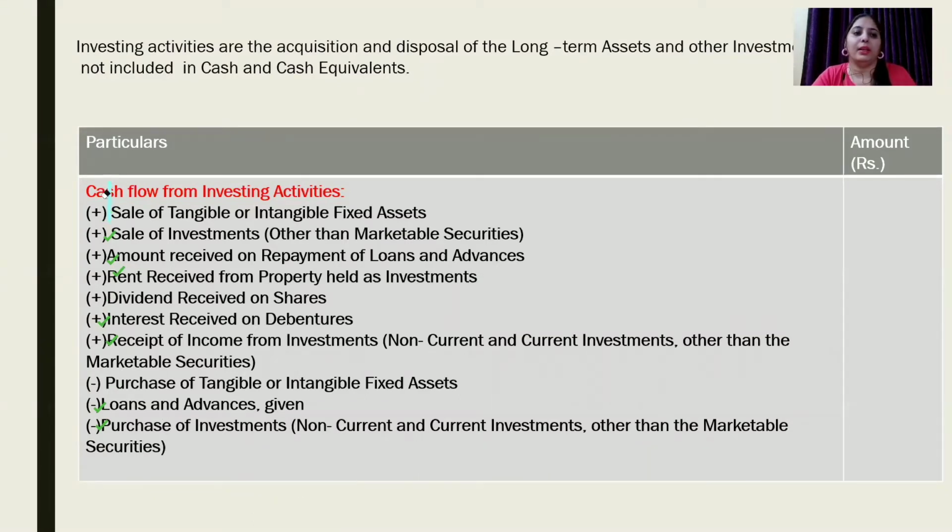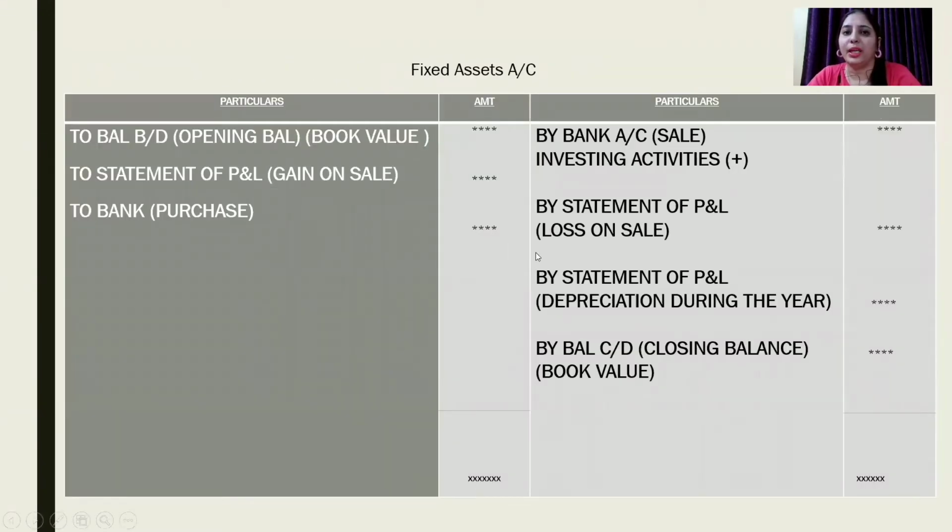After this, we will read all accounts that need to be prepared when we are preparing cash flow from investing activity. The first account that we are preparing is the fixed asset account, and this account is prepared when no separate depreciation or provision for depreciation account is prepared. In this case, we are recording our fixed assets at their book value.